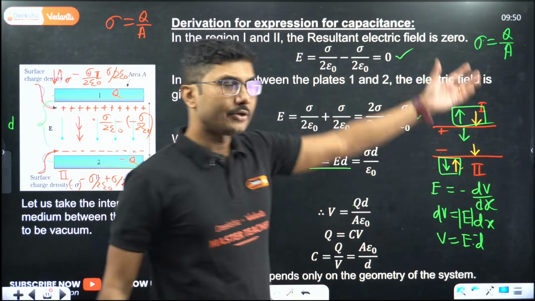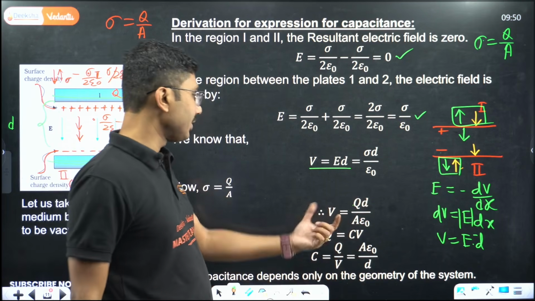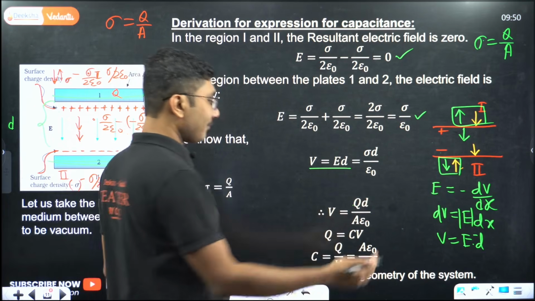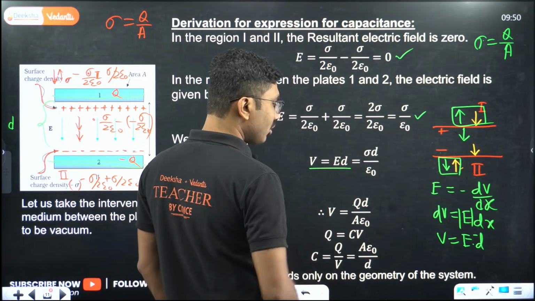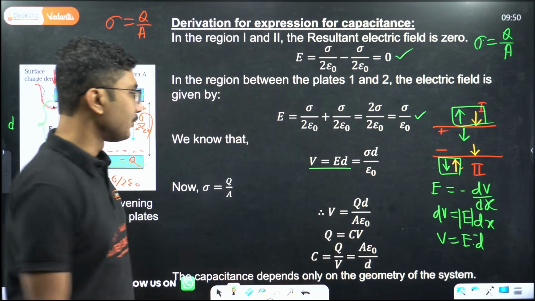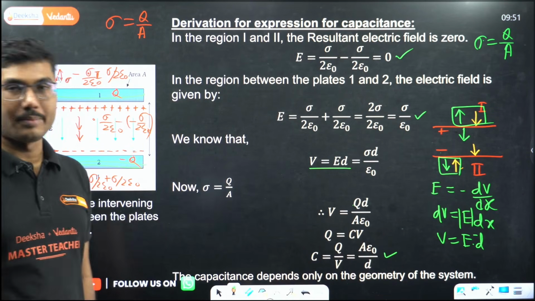So just substituting that, now we will compare this equation with our original equation, Q equals CV, and from there we see that the value of C comes out to be A epsilon naught by d. So this is the expression for capacitance of a parallel plate capacitor.